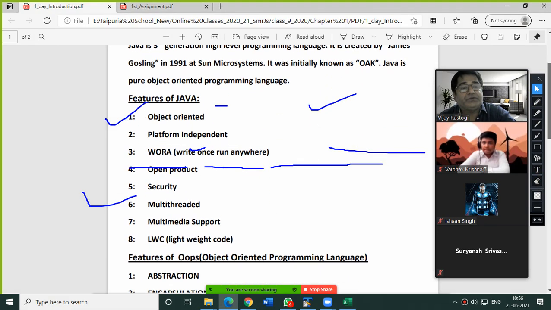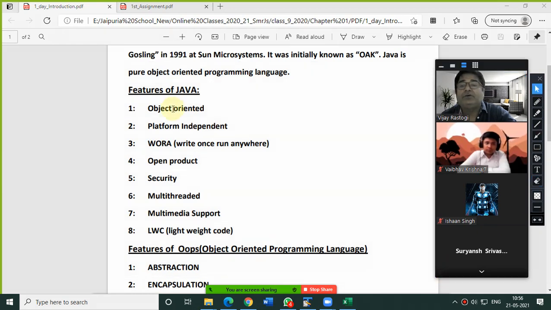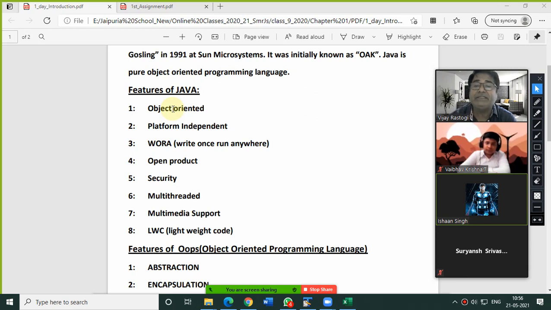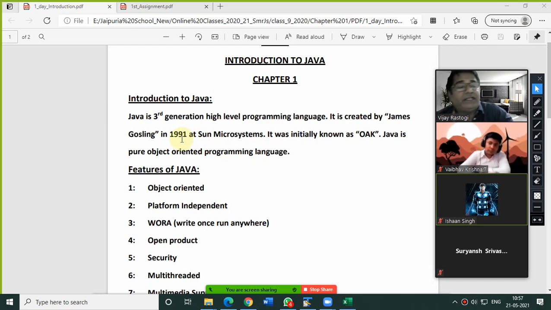Now, come to the features of Java as we have already written and discussed also. So again, let me revise in short. Now, features of Java. Beta, this is given in the chapter number 1. I don't remember the page number, and these things we have already covered in starting when I had already explained these things. So again, I am going to discuss these things in short way, and these things you need to write in your fair notebook. That is why I am recording all these things, so you can copy it from the recording.